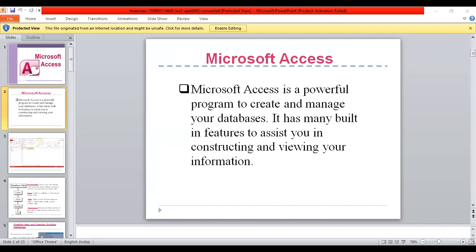Under the description column, enter the text that describes what your field is. This field is optional. Here is table 1, and here is the field name, data type, and the description.